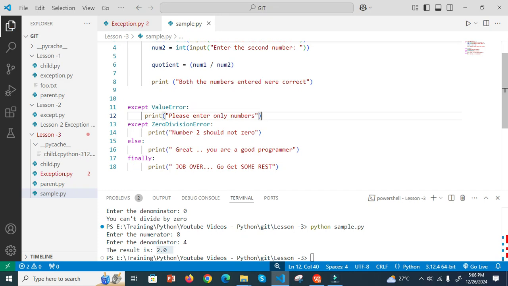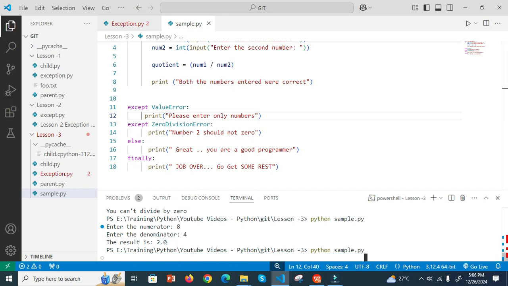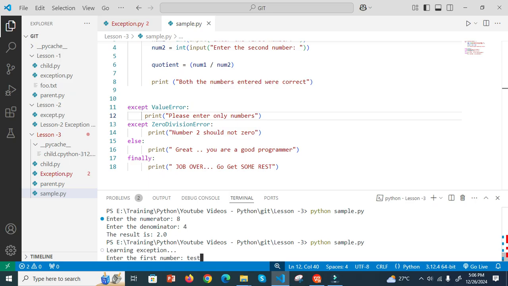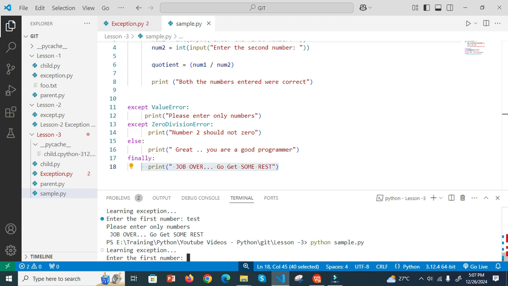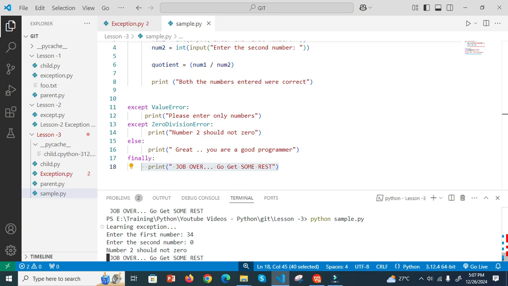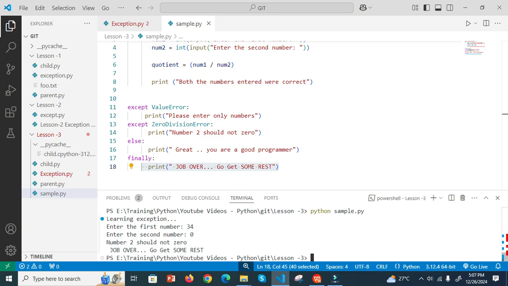Now we try this code. Now I enter test, instead of a number I say test. Now it says please enter only one number. So this part handles that error, then job over, get some rest. That means the finally part gets executed. Now I provide a numerator and a denominator of 0. I say 34, now I say 0. Now number 2 is 0, which is a zero division error, right?